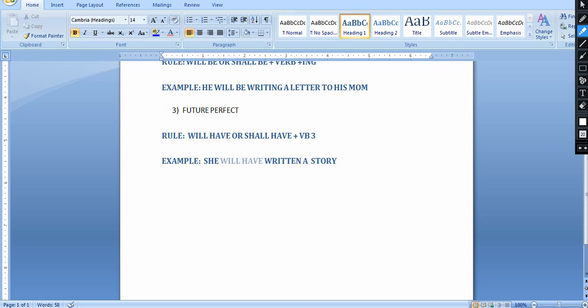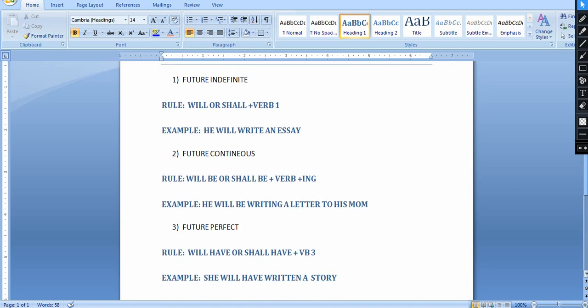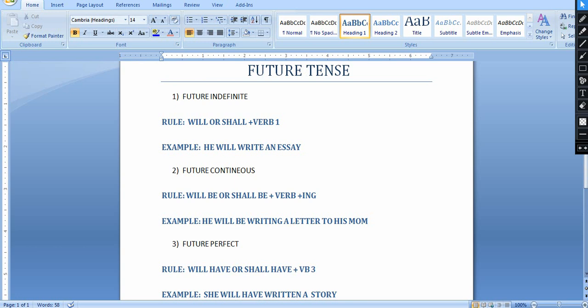So you can see here will have and written. I underline will have and written because written is verb's third form, write's third form is written, and I used will have because there is she. And if it was I shall have written a story, that is correct. And if it is he, she, it, or they, then we will add will only. Okay guys, so now I hope you understand this one. Now let's try to understand with some extra examples, and then we will revise whether what I taught was correct or not.